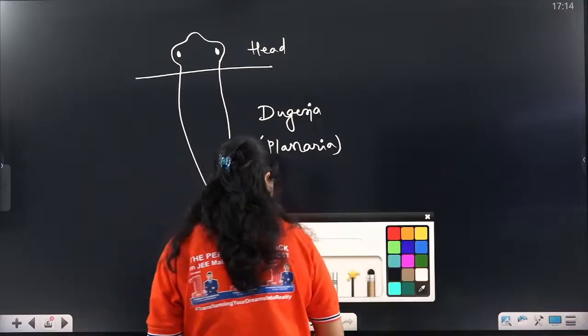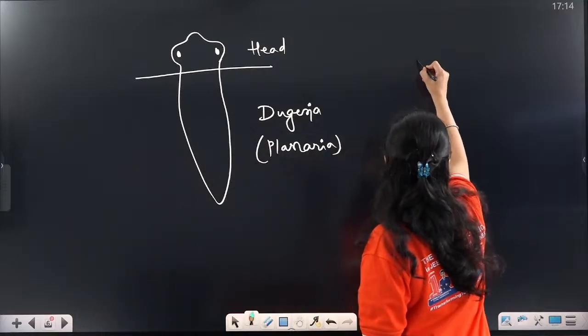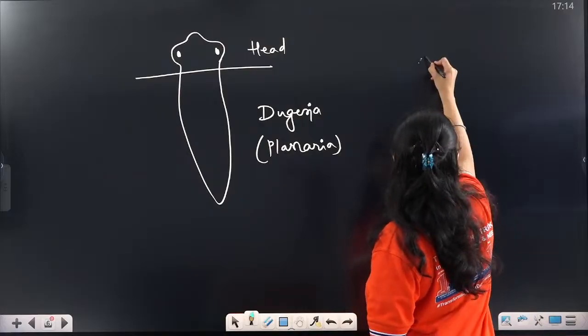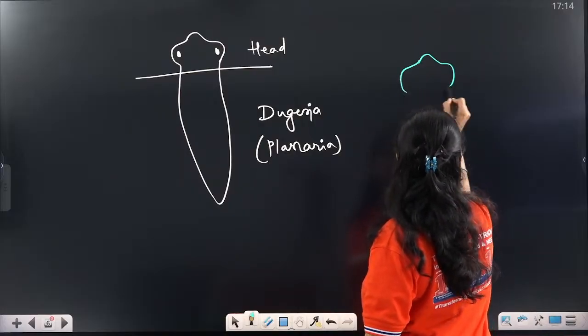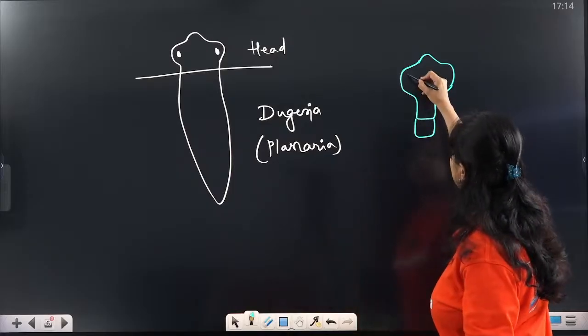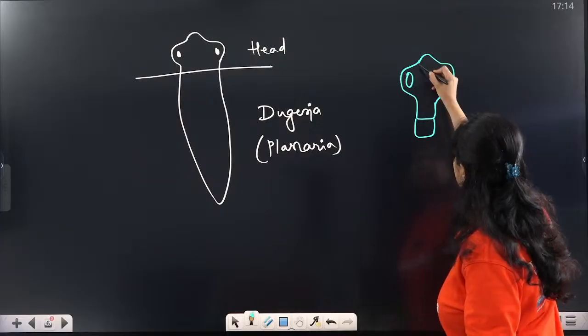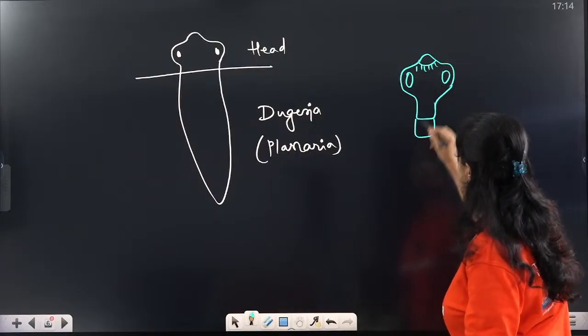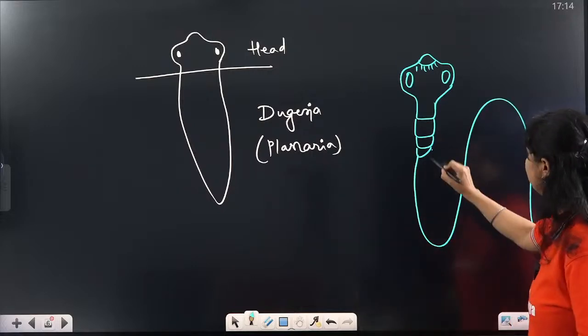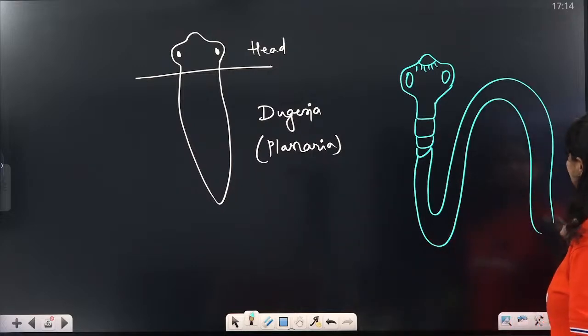If you see the tapeworm, the structure of the tapeworm is almost like this. This is the tapeworm head, the hooks and suckers, this is the neck, and this is the whole tape-like body.